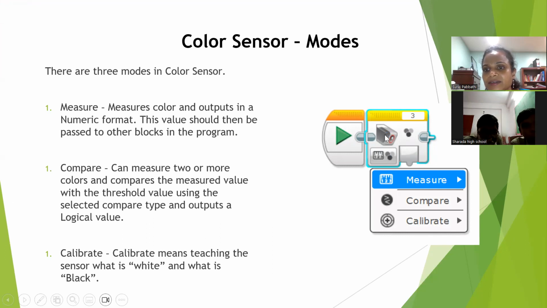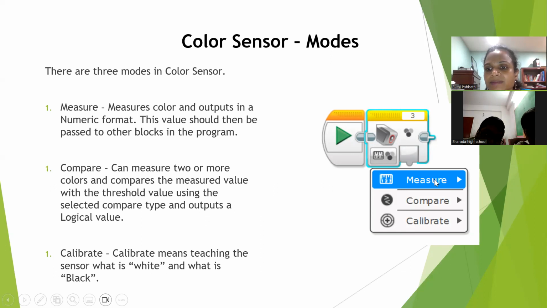This is the color sensor. This block is from which palette? Do you remember how many palettes we have? Which palette is this one from? Sensor block. Very good. This is the sensor palette, color sensor block. If you take it, you will see measure, compare, and calibrate. Three modes. What measure is, what compare is, and what calibrate is, I will tell you at a high level, but mainly we will be focusing on measure today.